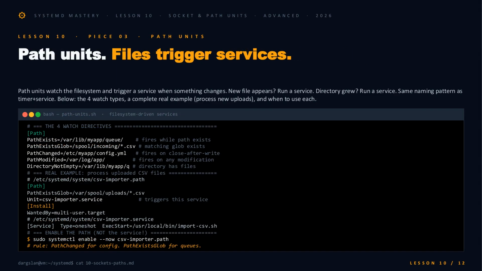Sockets handle network triggers. Path units do the same thing for the file system. You get 4 flavors. PathExists and PathExistsGlob fire while something is there. PathChanged fires on close after write, perfect for config reloads, and PathModified fires on any write at all. The CSV importer below is the canonical pattern. A path unit watches a spool directory, and the moment a file lands, a one-shot service processes it. And remember, you enable the .path, not the service. Rule of thumb. PathChanged for configs, PathExistsGlob for queues.